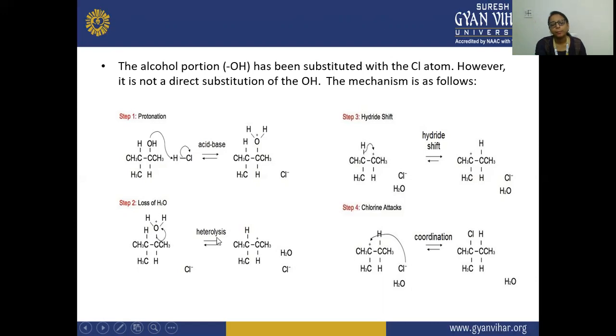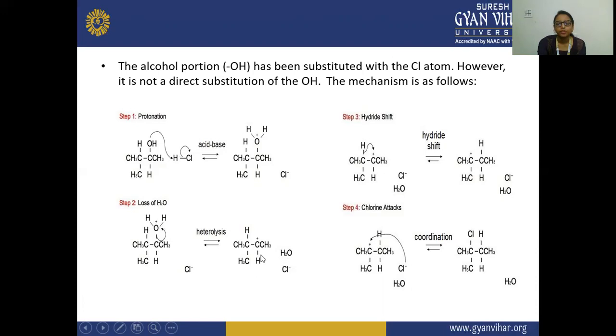Here a heterolysis is happening, and it is not homolysis. Homolysis means the electrons are divided equally, so both get the same number of electrons, but here one is getting a negative charge and this carbon is getting the positive charge. So this will withdraw electrons from here through the heterolysis process, and this carbon will get the positive charge, and the oxygen's valency will be fulfilled and the water molecule will be removed from here.